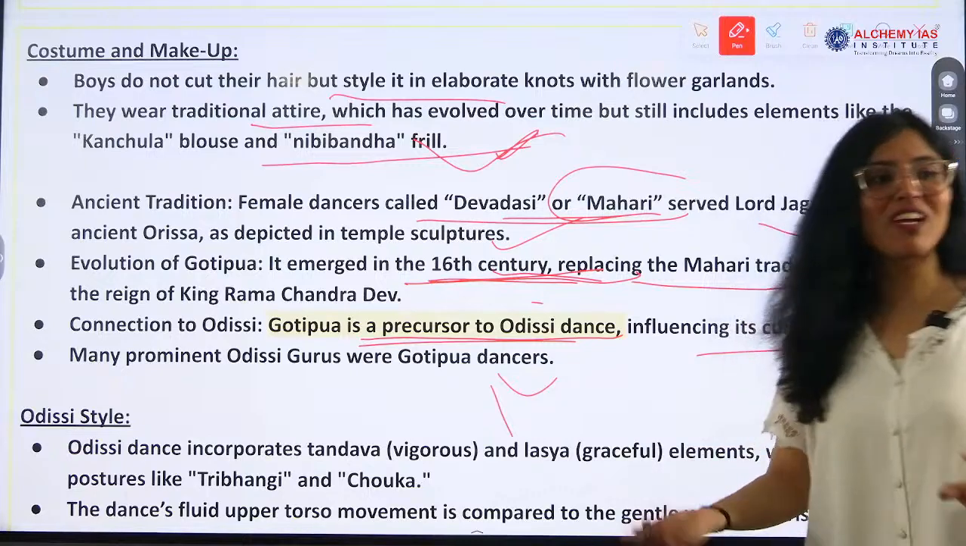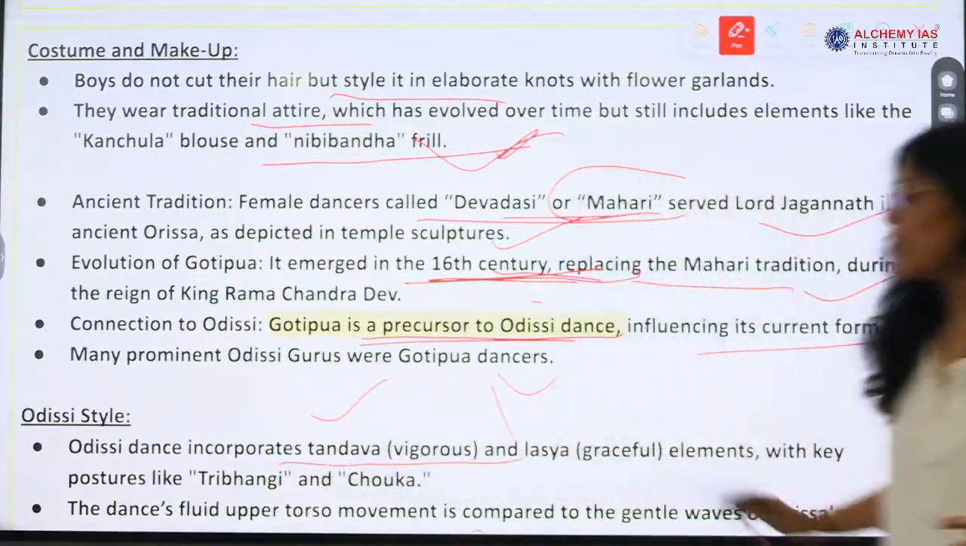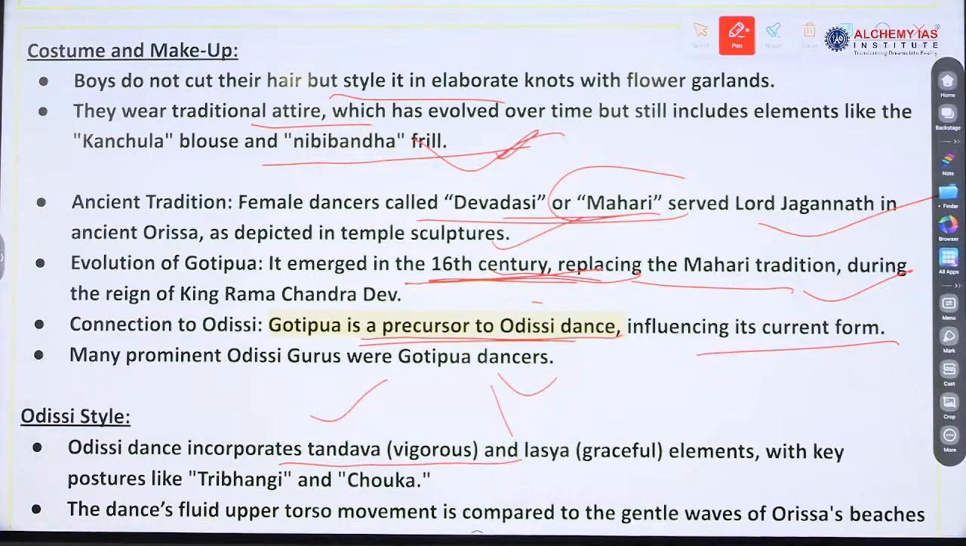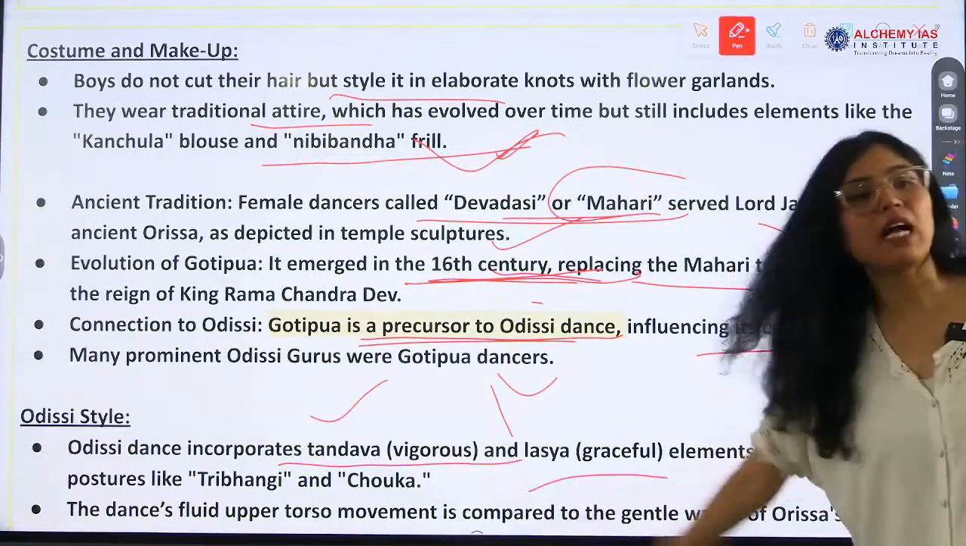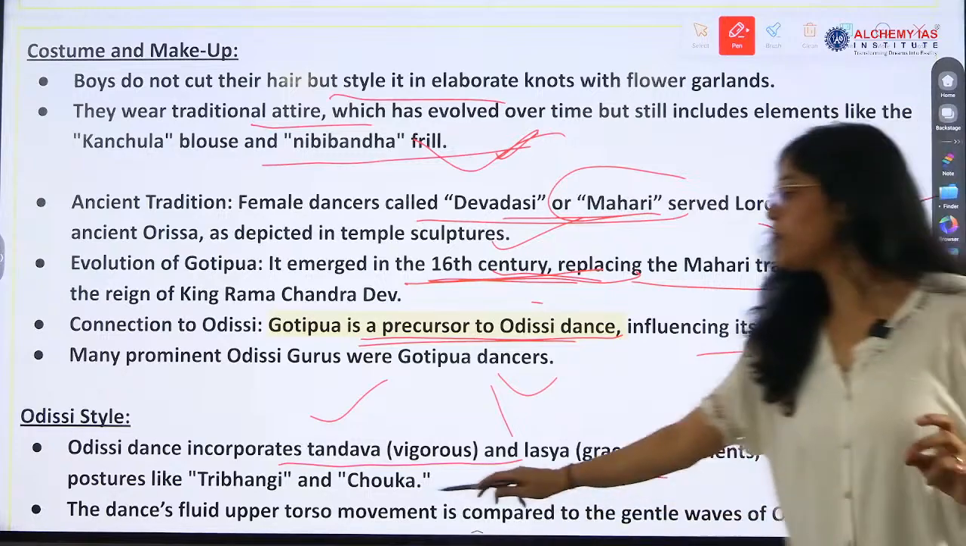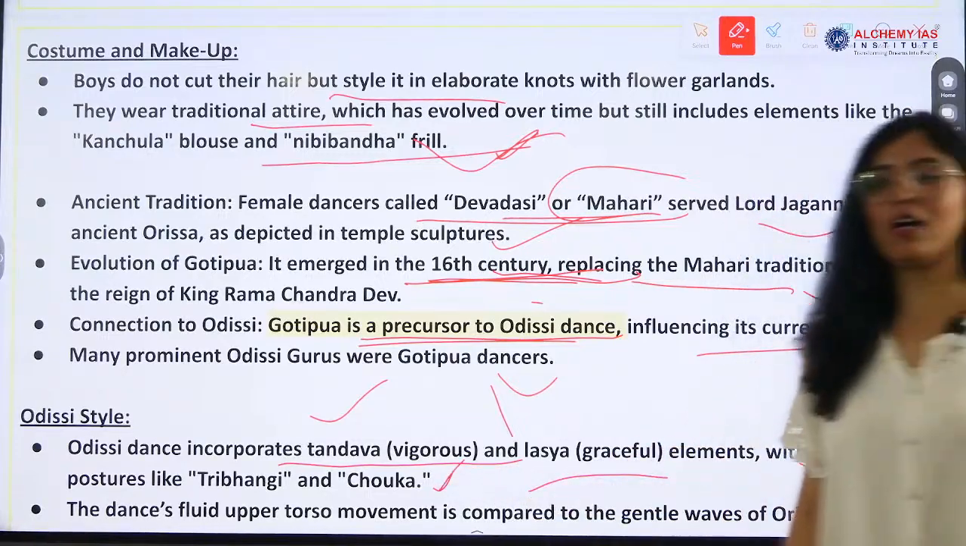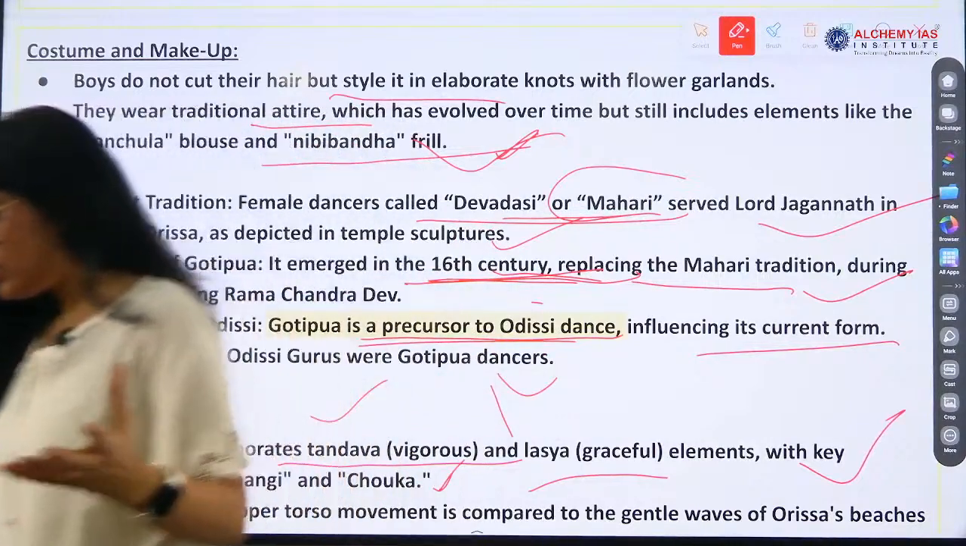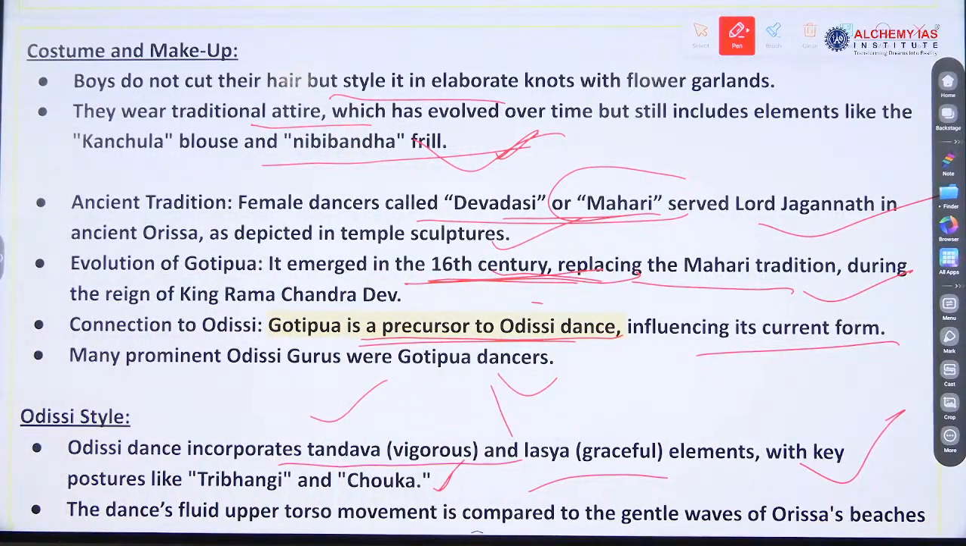Many prominent gurus are also there. The Odissi style incorporates, okay, now important things about Odissi style. It has Tandav and Lasya style elements with key postures like Tribhang and Chauka. So see, a question that came in UPSC 2-3 years back was that Tribhang is associated with which dance? So postures which are very unique to one specific dance are also asked. So Tribhang and Chauka are associated with Odissi style. Okay, so this was asked.